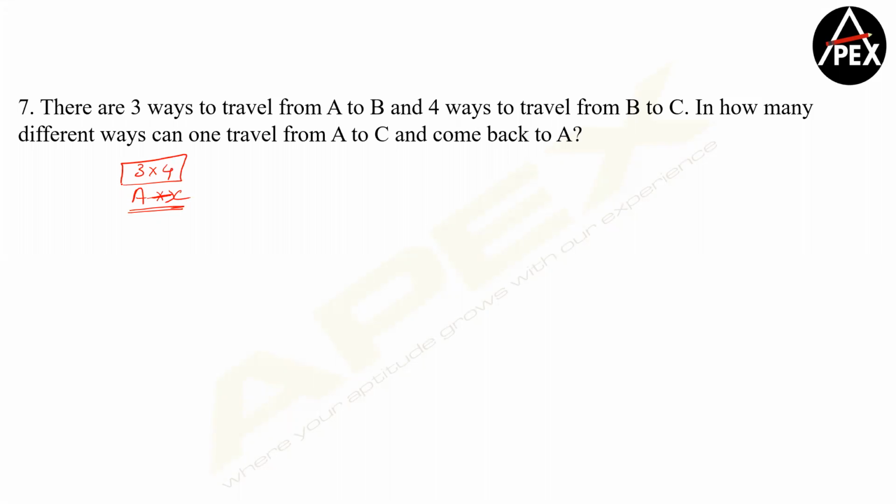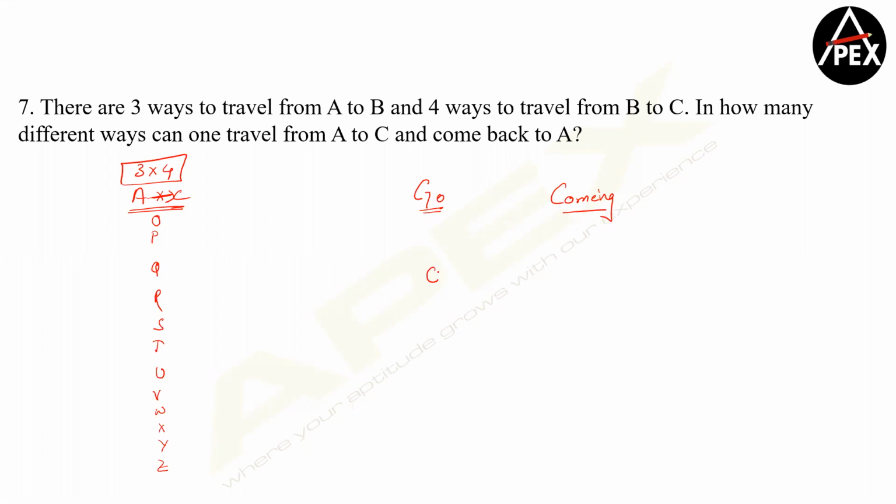Now we need to understand that if I name those routes as P, Q, R, S, T, U, V, W, X, Y, Z, how many are these? 1, 2, 3, 4, 5, 6, 7, 8, 9, 10, 11, right? And let's say we're talking about O. Now to go, he has these many routes. So can I say to come back also we have these many routes only? Let's try to understand. Let's say we are going and coming back, so while going and while returning.